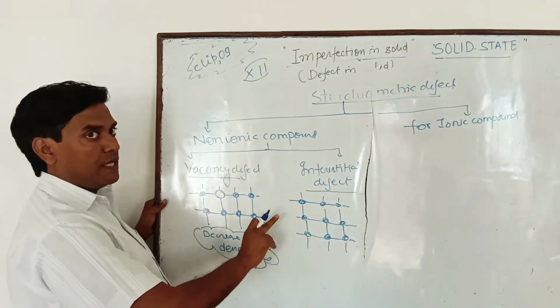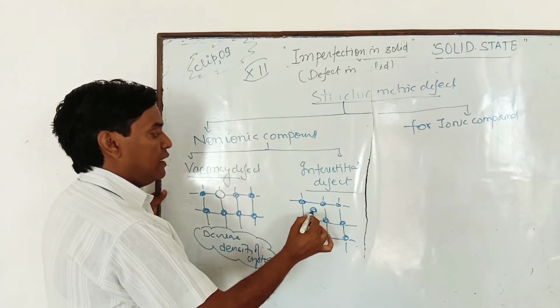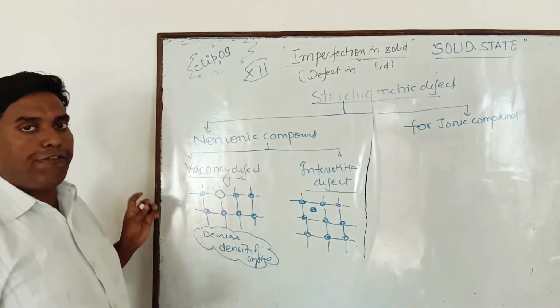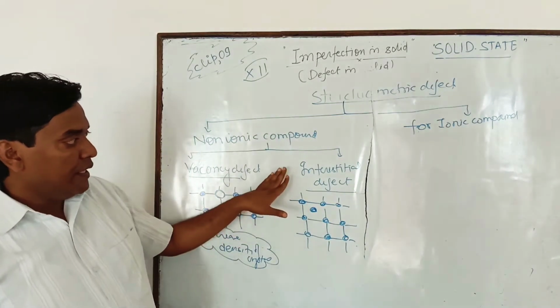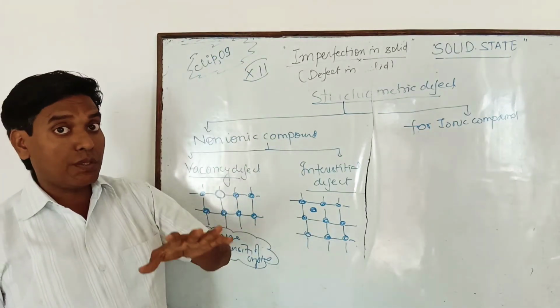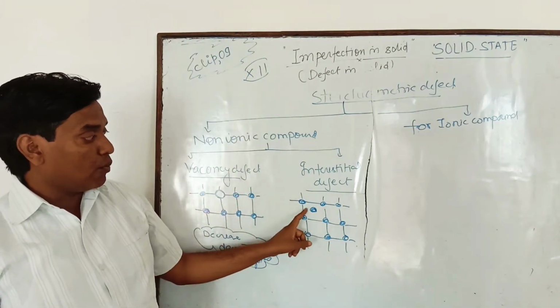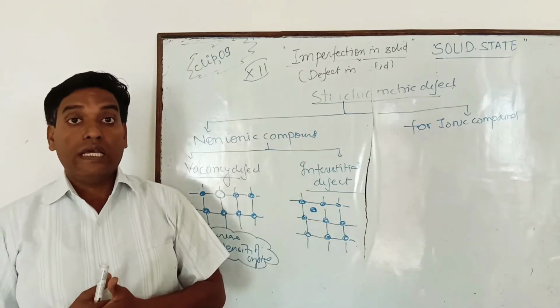If in this space any foreign constituent particle comes and occupies the interstitial site, then that defect is known as what? Interstitial defect. Clear? In interstitial defect, if any foreign constituent particle comes and occupies the position of the interstitial site, then that defect is known as what?